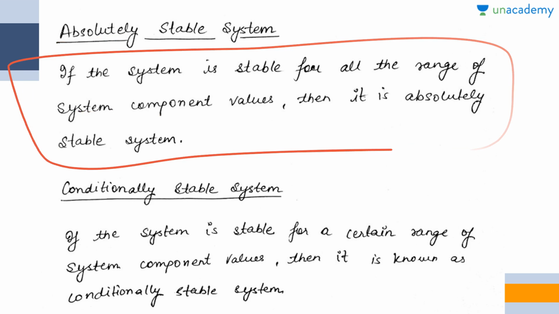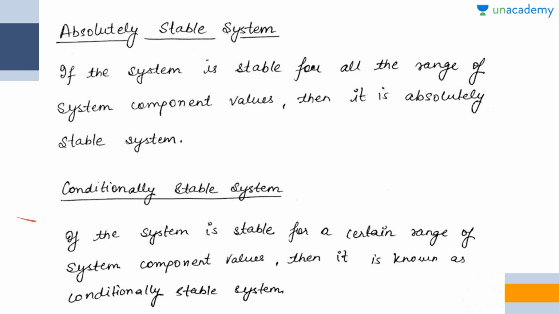Now the second is conditionally stable system. If the system is stable for a certain range of system component values, then it is known as a conditionally stable system. Basically, conditionally stable system means that for certain values, for certain inputs, the system shows a bounded output.